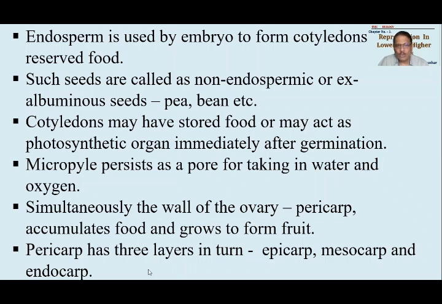Okay. So wall of ovary is called as pericarp. This pericarp, after complete development of a fruit, may be divided into three layers. The outer layer will be called as epicarp, middle layer will be called as mesocarp, and the innermost layer will be called as endocarp. Depending upon this epicarp, mesocarp, endocarp, the fruits may be further subdivided.